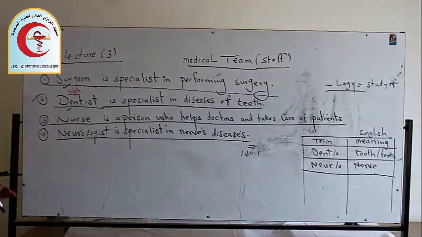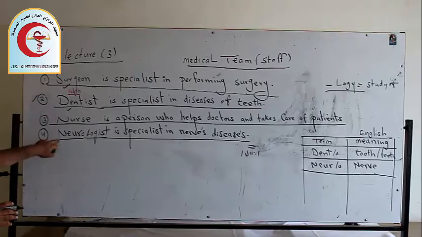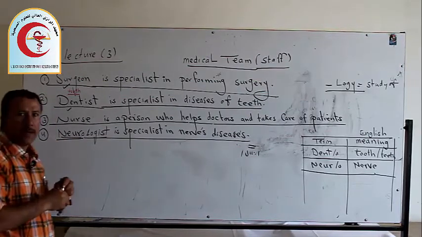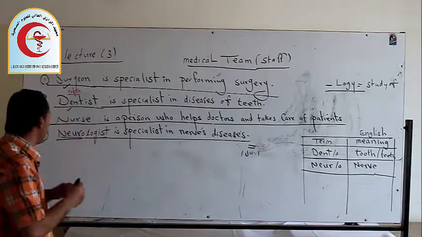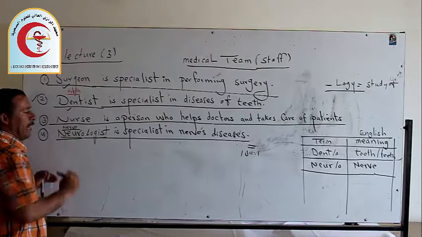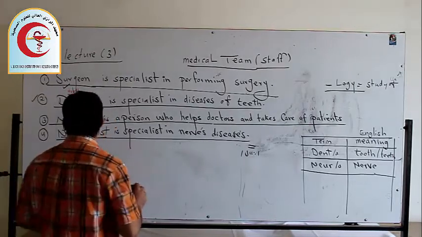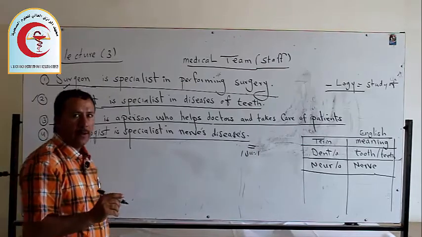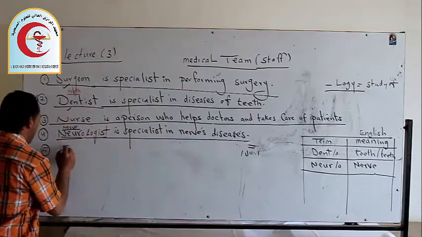This is very simple. So now we are going to discuss number 4. As you see, nor here is derived from a Latin word. What does the Latin word nor mean in English? A nerve. Now let's go to number 5, the fifth one.